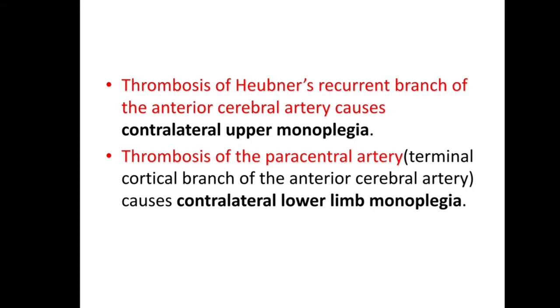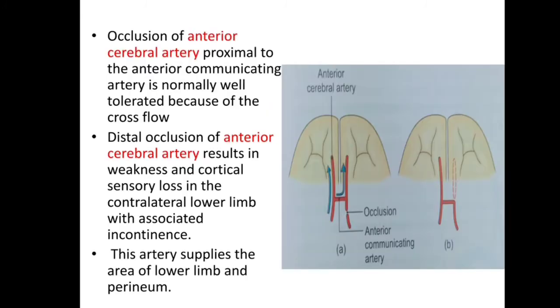Thrombosis of Heubner's recurrent branch of the anterior cerebral artery causes contralateral upper limb monoplegia. Thrombosis of the paracentral artery, a terminal cortical branch of the anterior cerebral artery, causes contralateral lower limb monoplegia. Occlusion of the anterior cerebral artery.